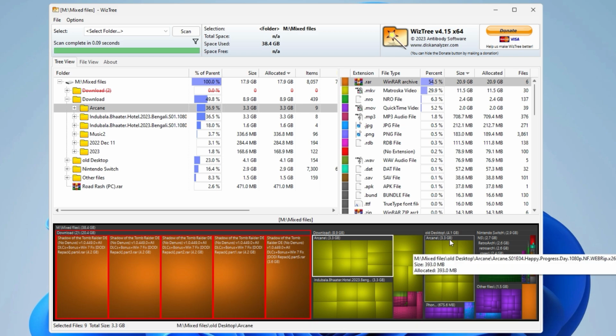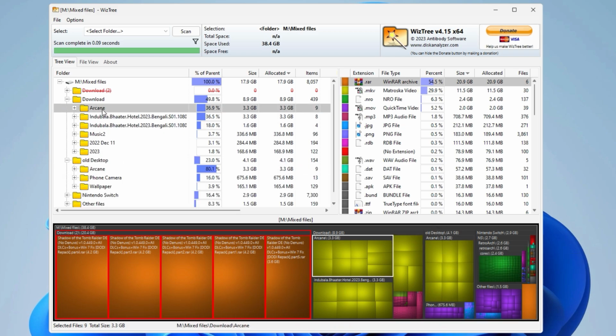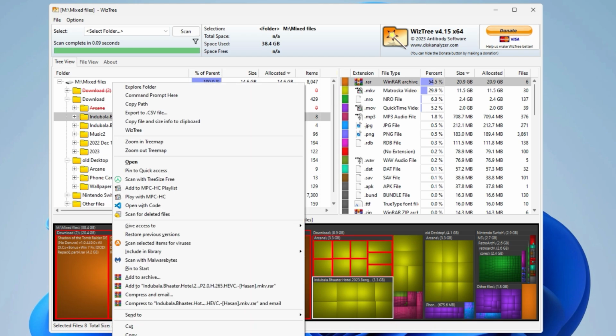It looks like some of them have been backed up multiple times. I'm going to go ahead and delete more unnecessary files.